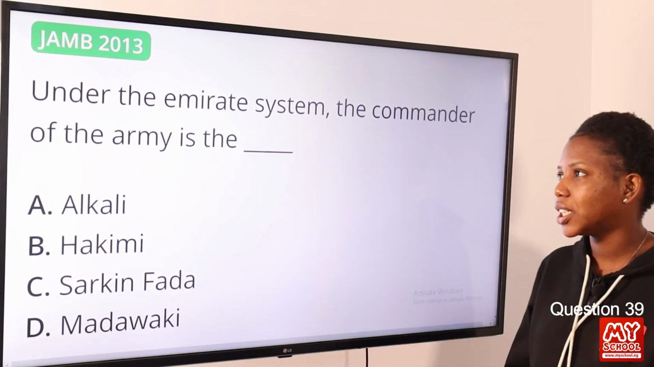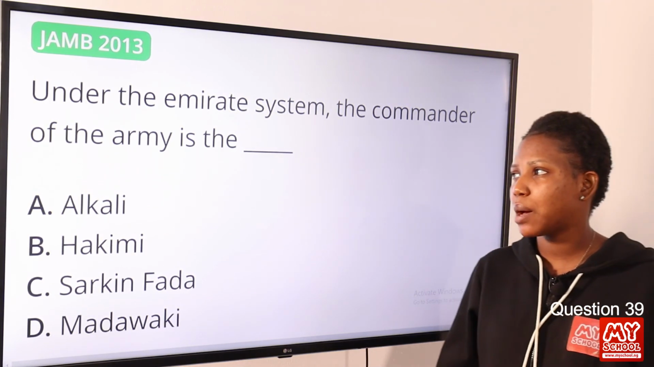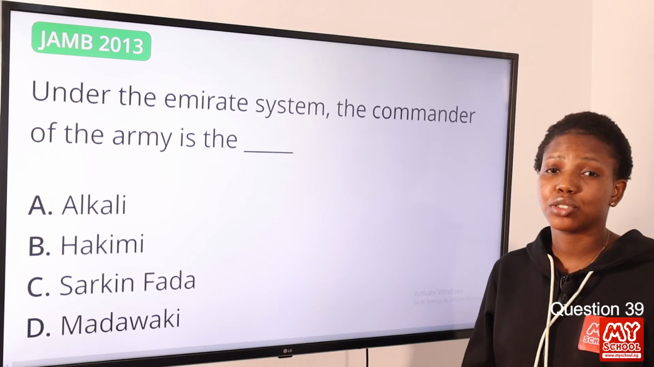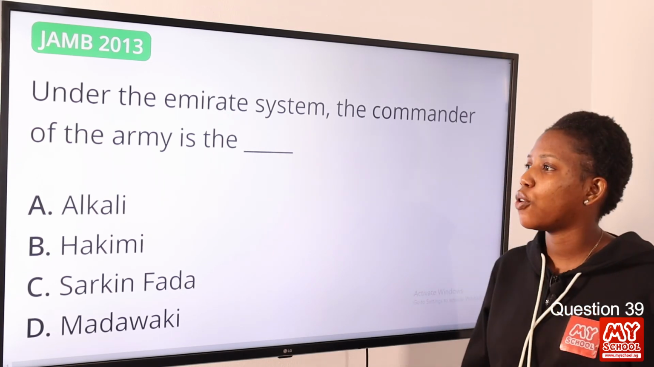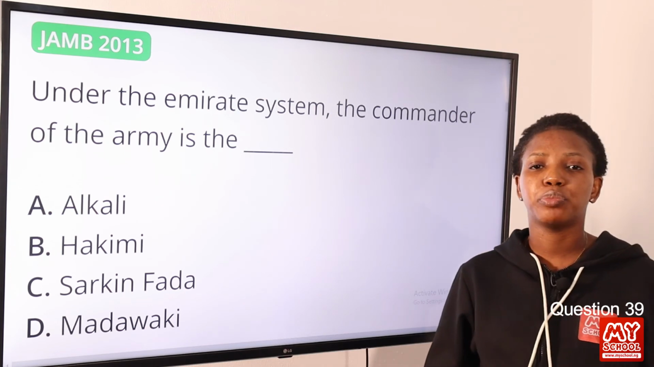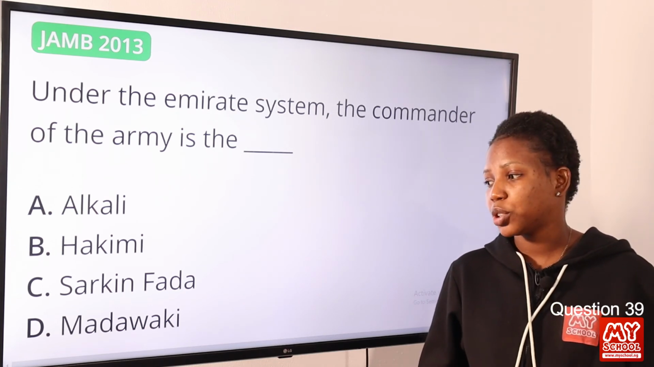Question 39. Under the Emirates system, the commander of the army is the dash. The answer to this question is option D, Madawaki. Madawaki is the commander of the army in the Emirates system, or the pre-colonial system. So option D is the correct answer to this question.